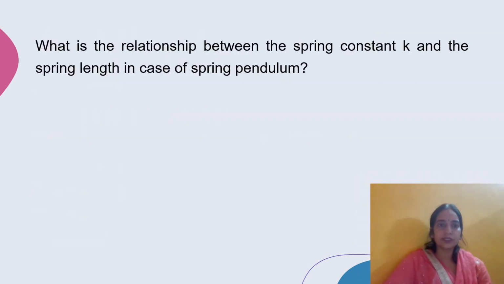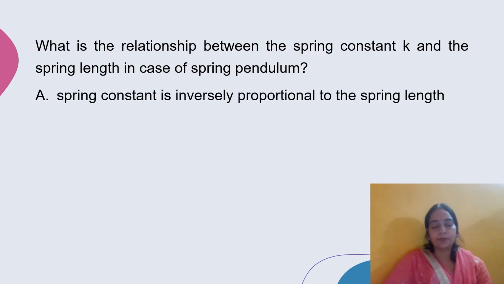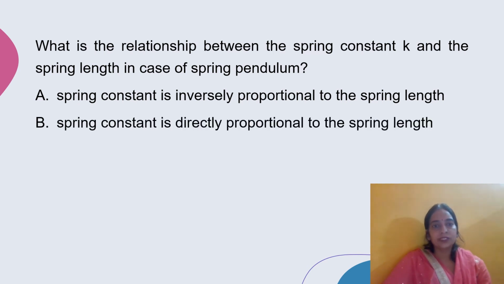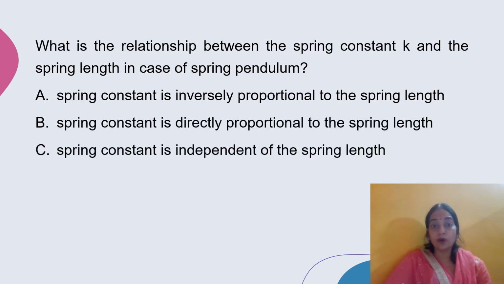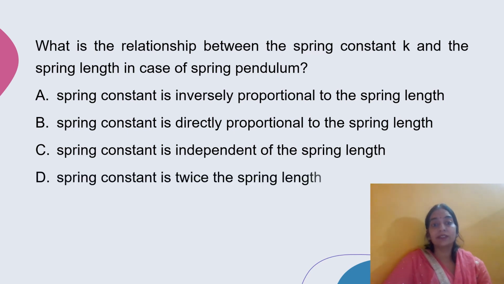So the next question is, what is the relationship between spring constant K and the spring length in the case of a spring pendulum? Spring constant is inversely proportional to spring length. Spring constant is directly proportional to spring length. Spring constant is independent of spring length. Spring constant is twice the spring length. The spring constant of a spring pendulum is inversely proportional to spring length.